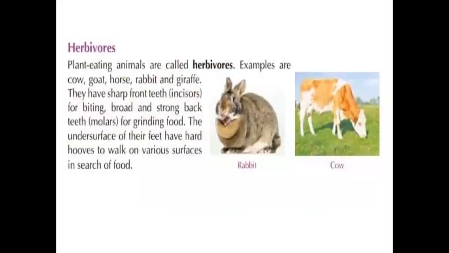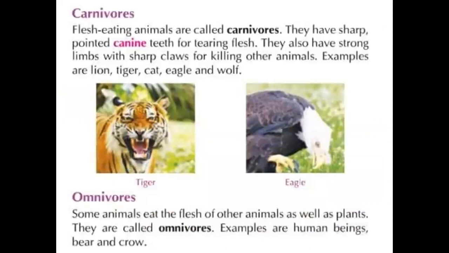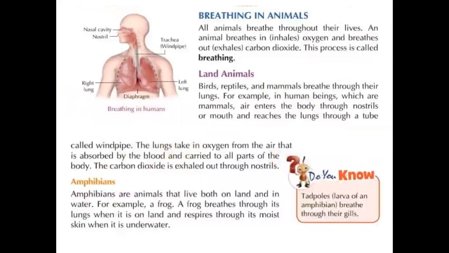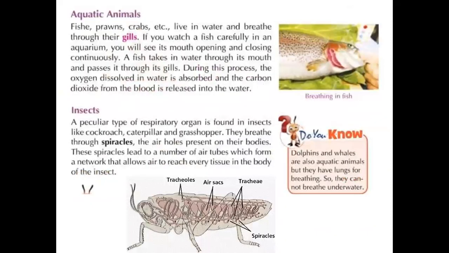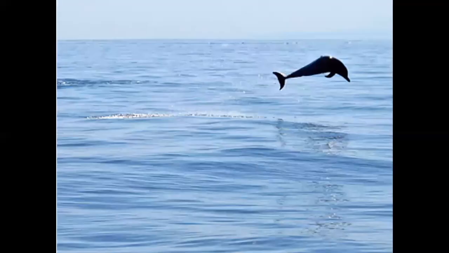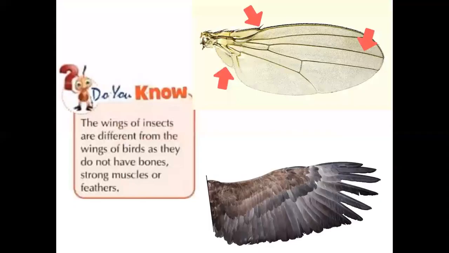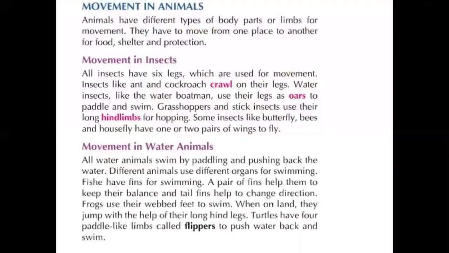And next, the types of animals according to their food habits, and we discussed breathing in animals, in land animals and aquatic animals individually, right? Today we are going to discuss movement in animals.